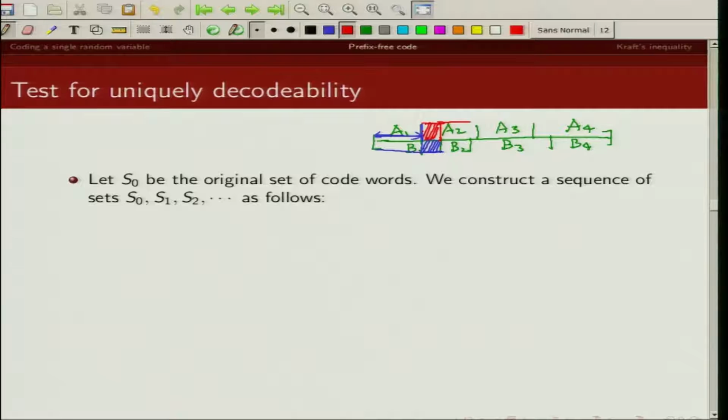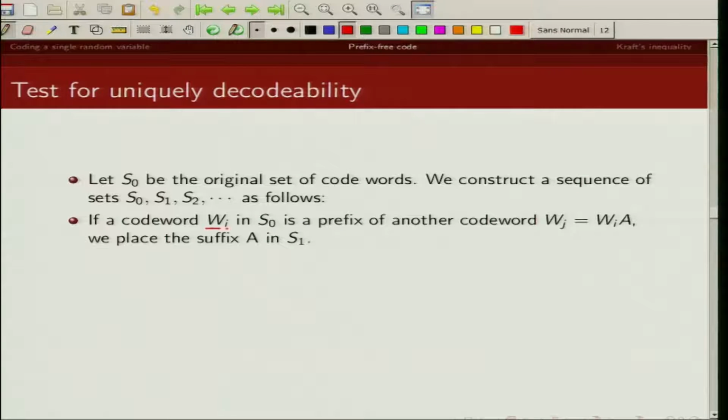So the test for a uniquely decodable code can then be written as follows. Let us denote by S0 the set of original code words, and we want to find out whether this set of code words is uniquely decodable. So we construct a sequence of sets S0, S1, S2 as follows.